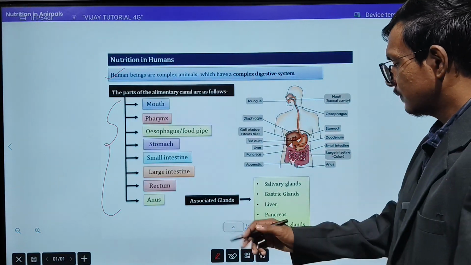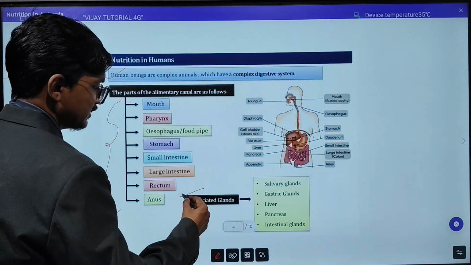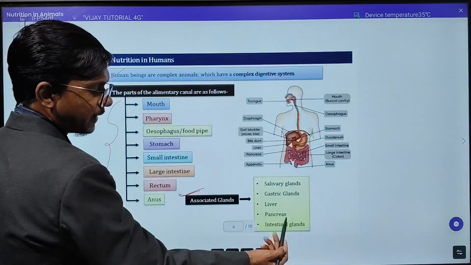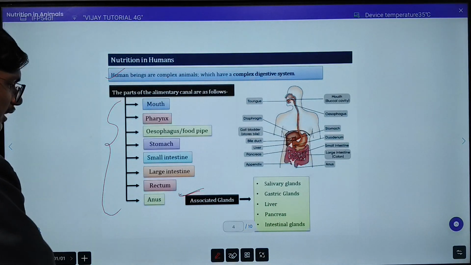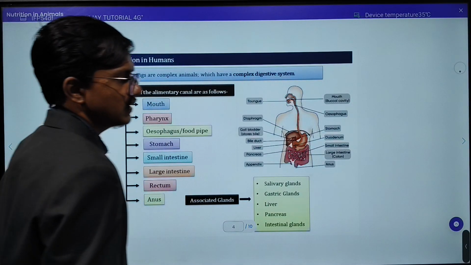Okay, so we will see. And some associated glands are also there. You can see here, salivary glands are there, gastric gland is there, liver is there, pancreas is there, intestinal gland is there. Okay, so these are the glands and the parts of the alimentary canal we will see.